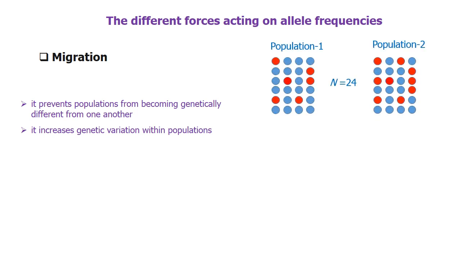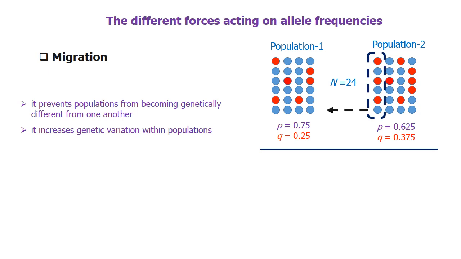Here, there are two populations and the number of individuals n is equal to 24. The allele frequencies of the first population are 0.75 and 0.25. In the second population, allele frequencies are 0.625 and 0.375.